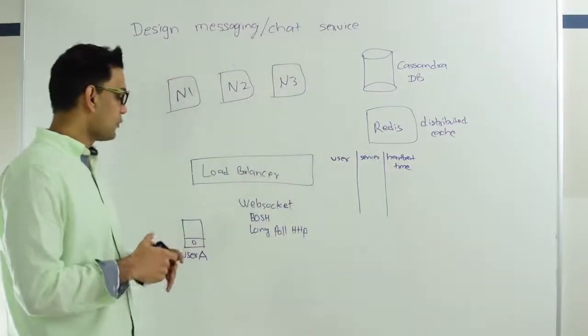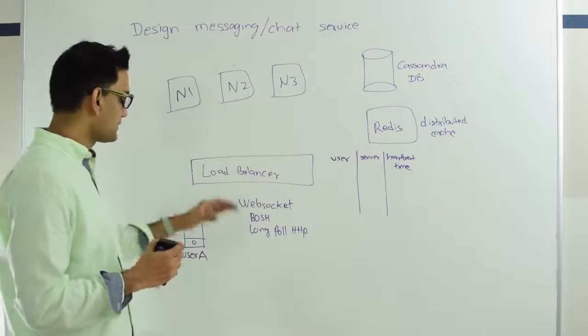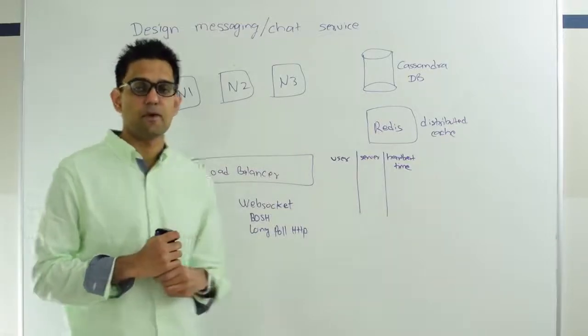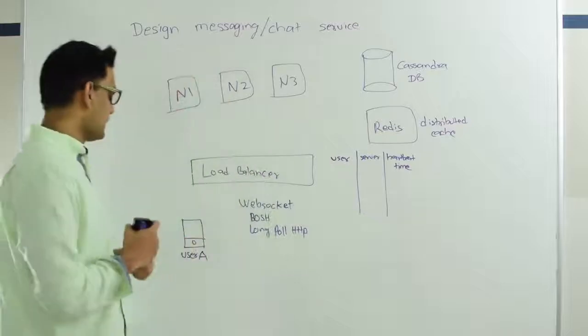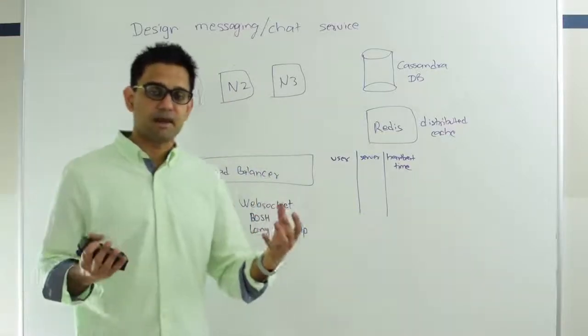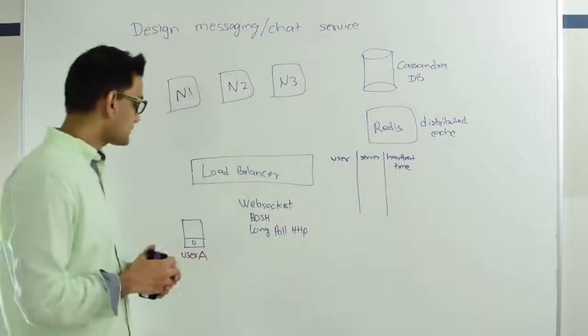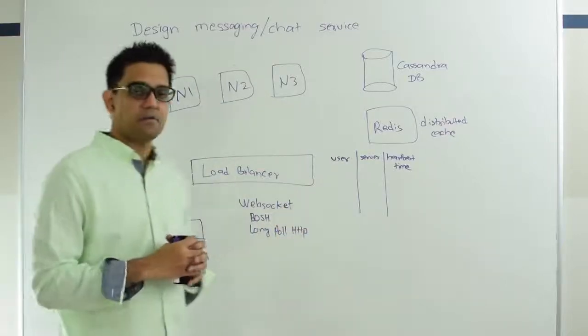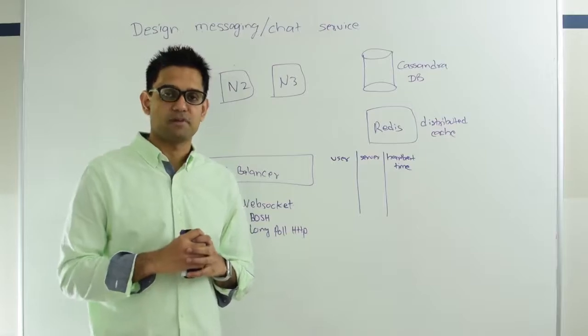To work around that, we have a few alternatives, and I have listed some of them here. The first one is a WebSocket, which is a fully bidirectional connection. What that means is once user A is connected to the server, both server and client can initiate requests because it's bidirectional. The second one is BOSH, which is bidirectional streams over synchronous HTTP.